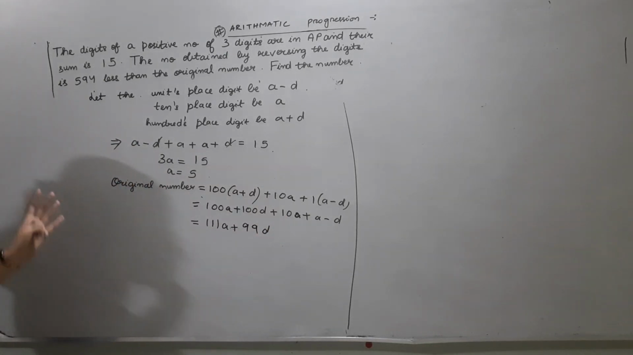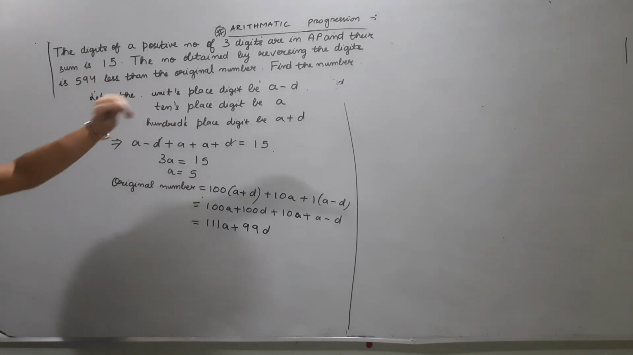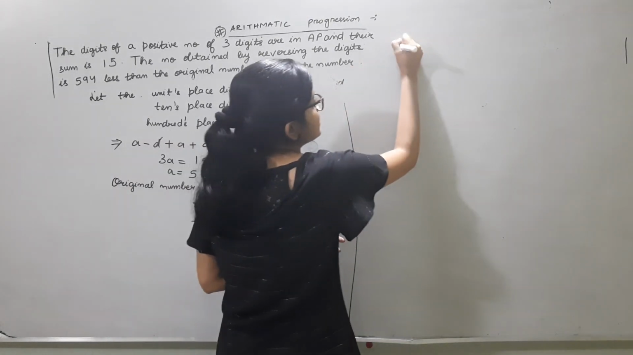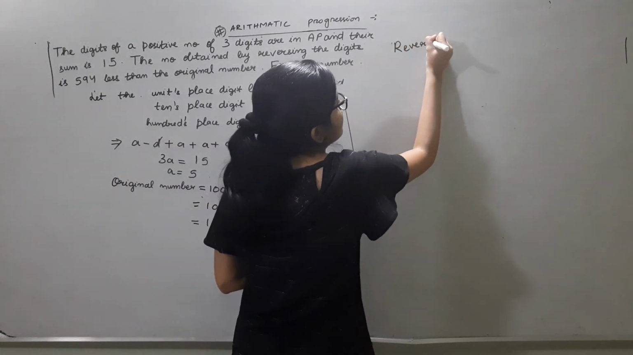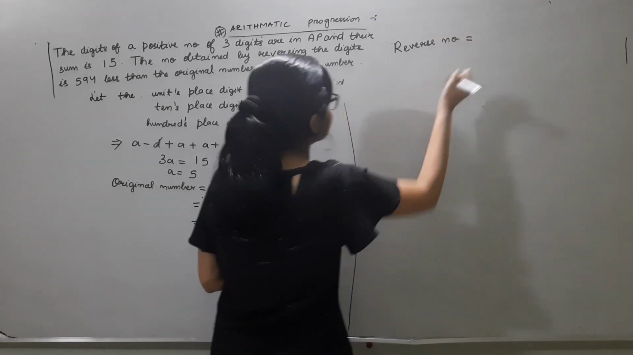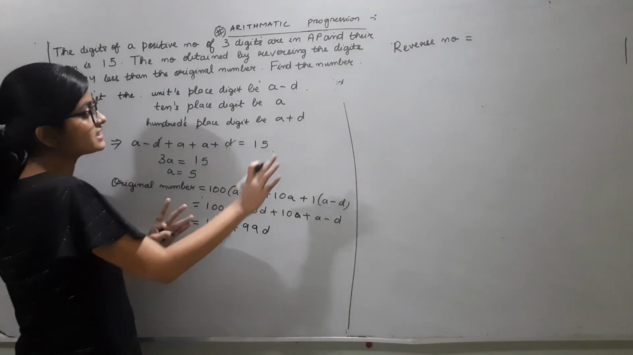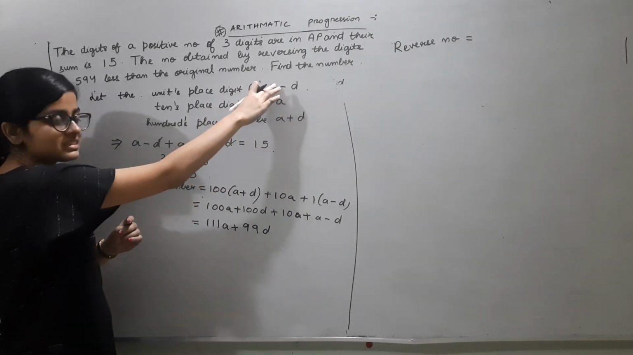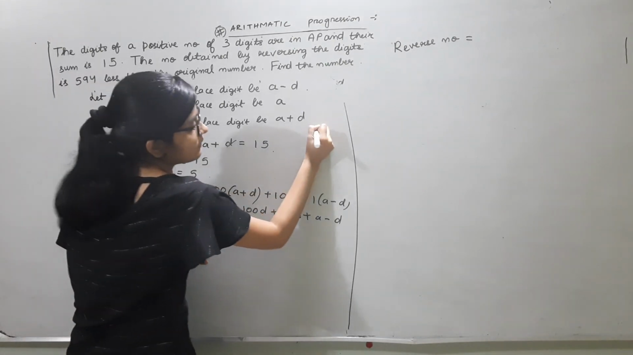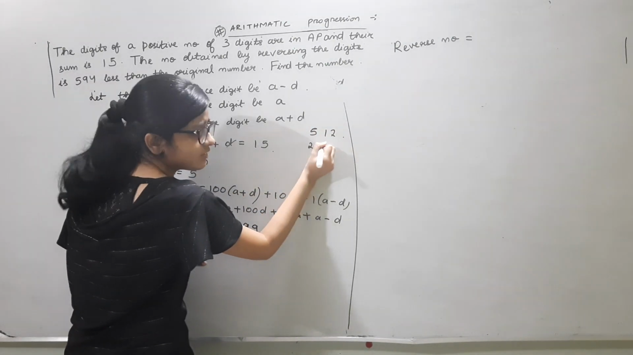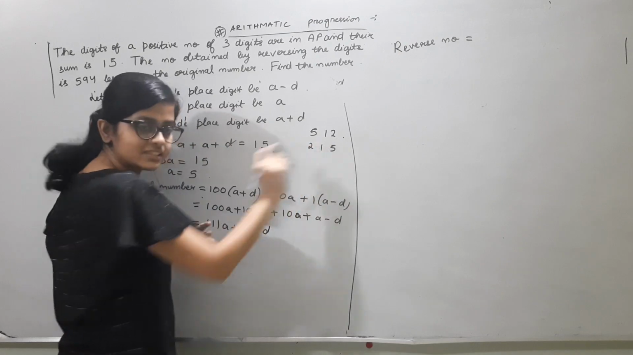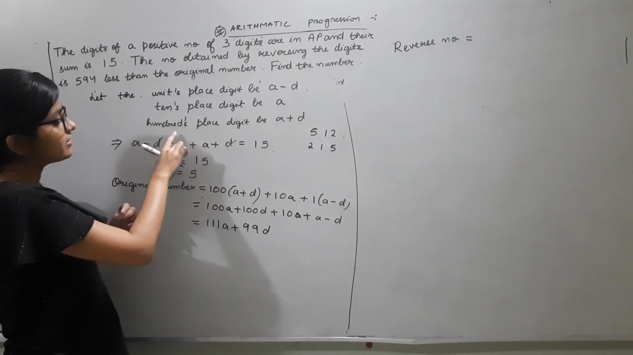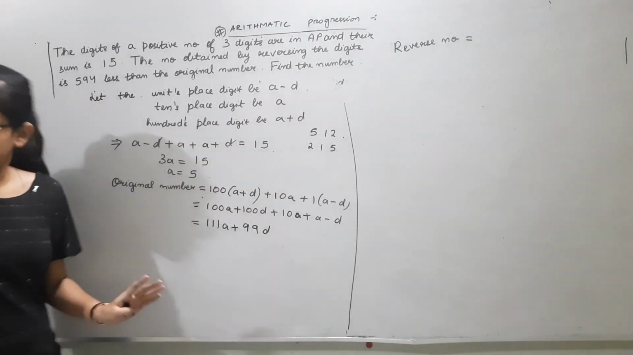Next, the number obtained on reversing the digits. As it is said to us, the number obtained on reversing the digits is 594 less than the original number. So how do we get the reverse number? How do we reverse any number? The 100 place will go to the units place and the unit place will become the 100 place. For example 512: how do we reverse it? 215. The 100 place and unit place digits get exchanged. So now the units place digit will become a minus d and the 100 place digit will become a plus b. These both will exchange.